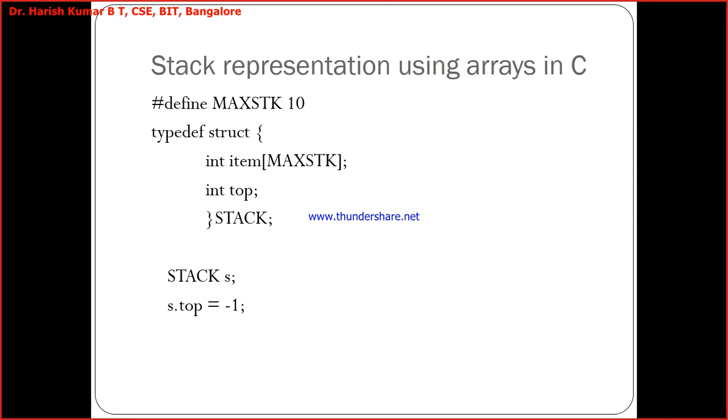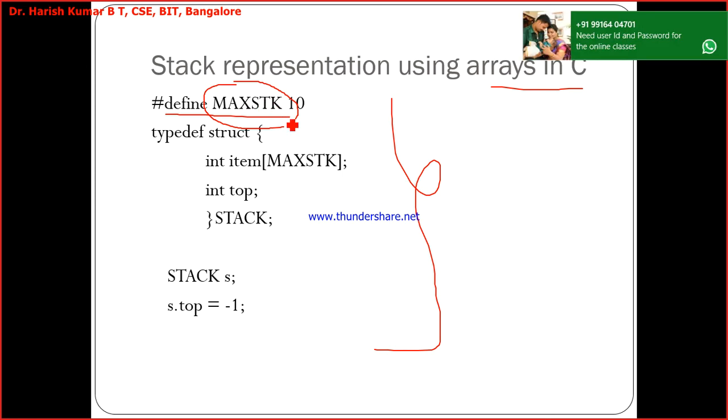Next. Okay, so now this is the summary, and this is very much important. Now stack representation using arrays in C. You have to remember this. I am defining a macro. What is the statement called? Macro. What is the name of the macro? Max stack size. I am defining the size as 10. That means wherever I write the max stack size, it will take the value 10.